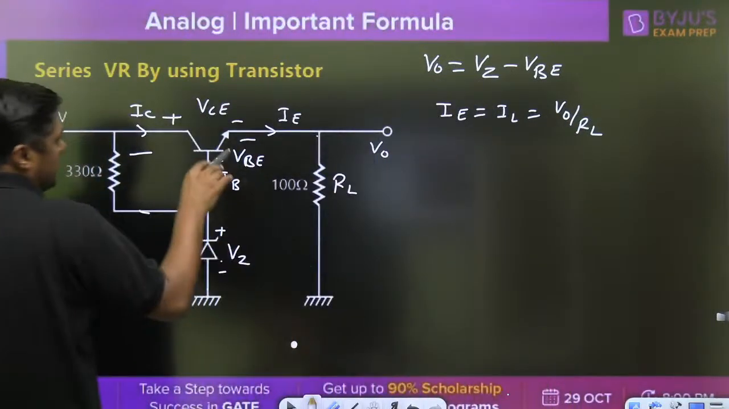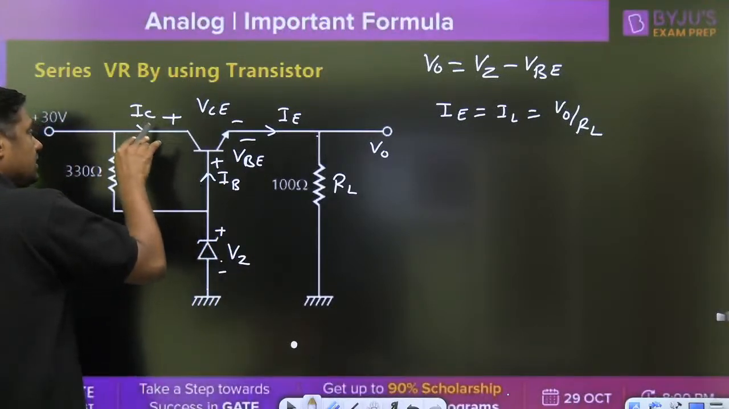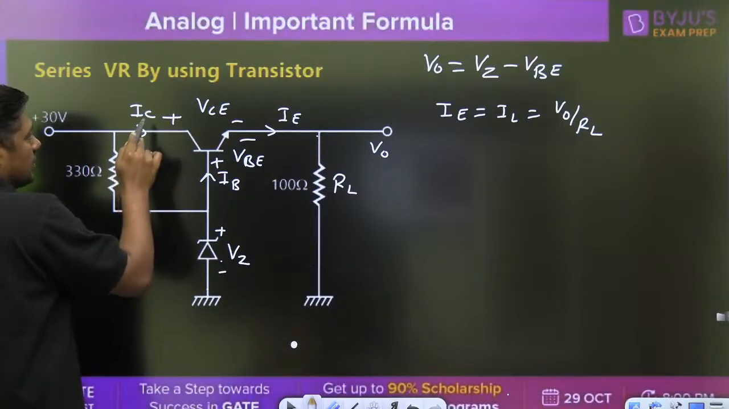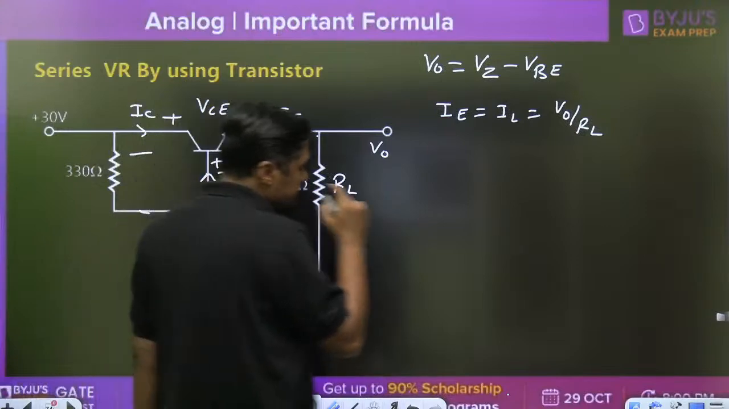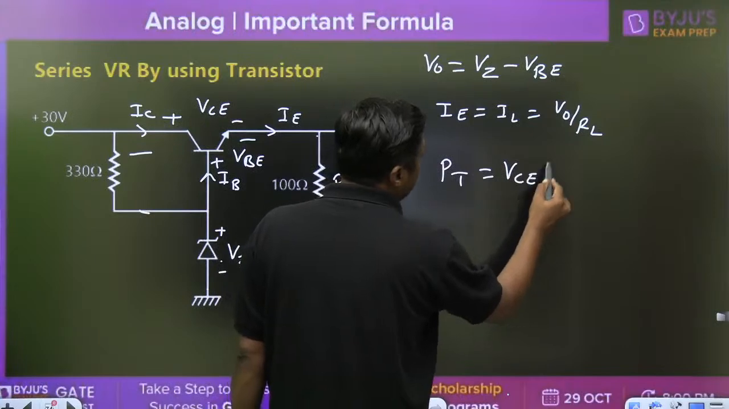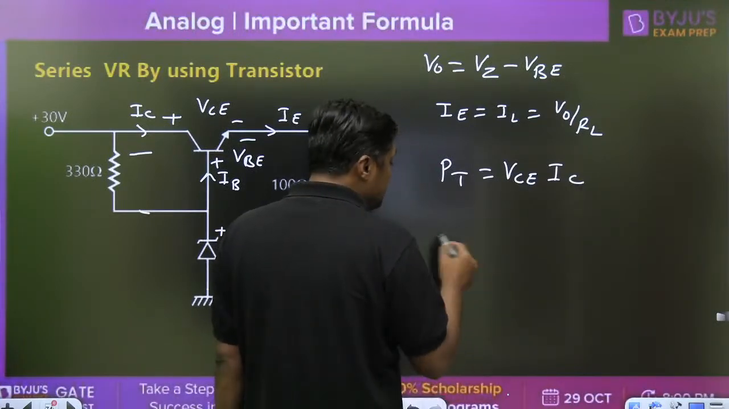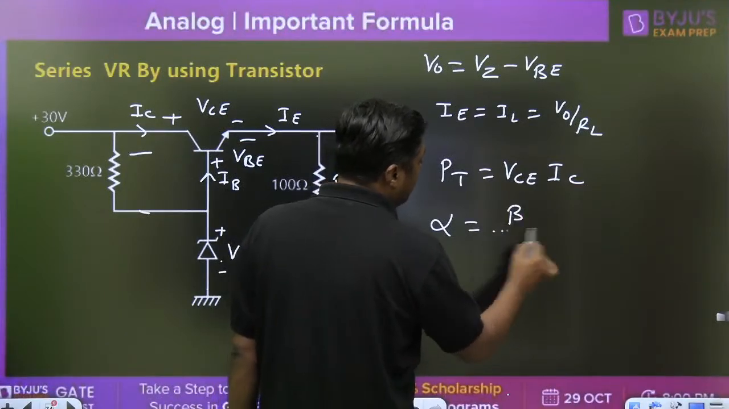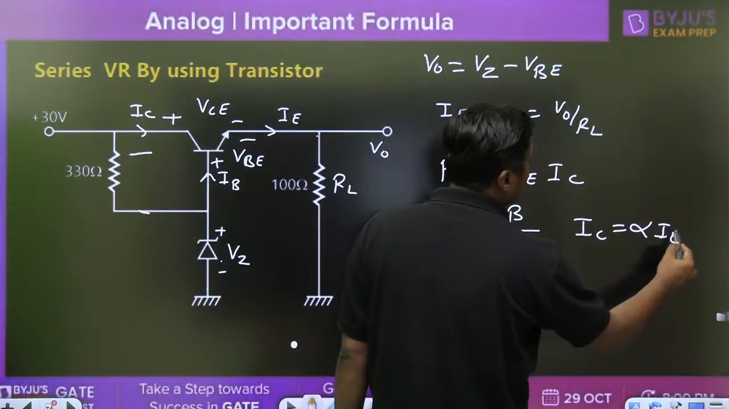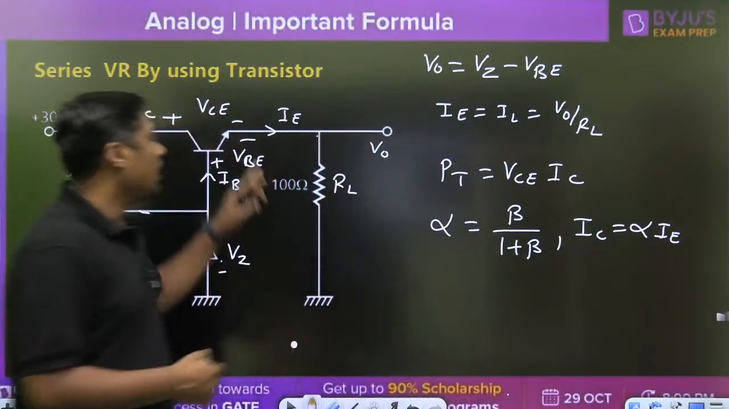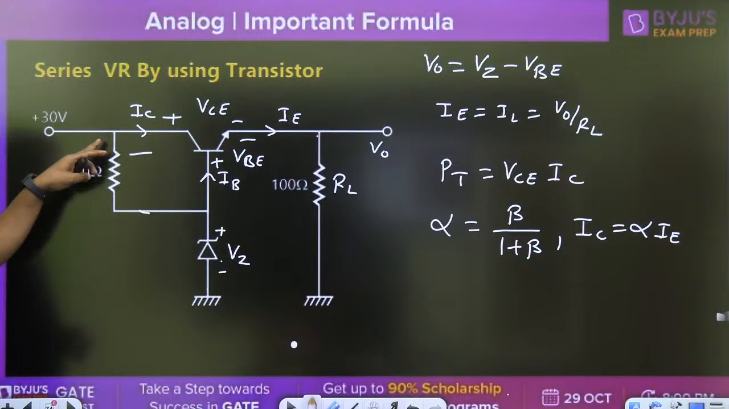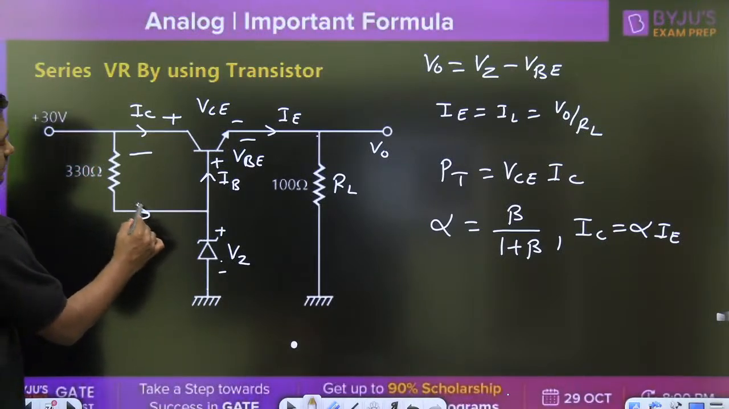Once you get I as V naught by RL, this is nearly equal to IC because the base current is negligible. Then IC into VCE will give you the power dissipation. If the beta is given, then you can find alpha, which is beta upon 1 plus beta. Then remember, IC is equal to alpha I. In this way, we can find IC also. So I is equal to V naught by RL, and IC you can find. Now, remember this current. This is the current IR.